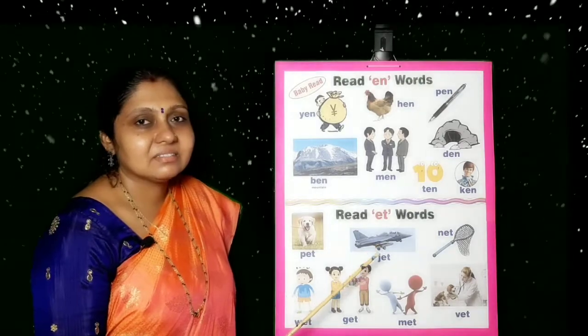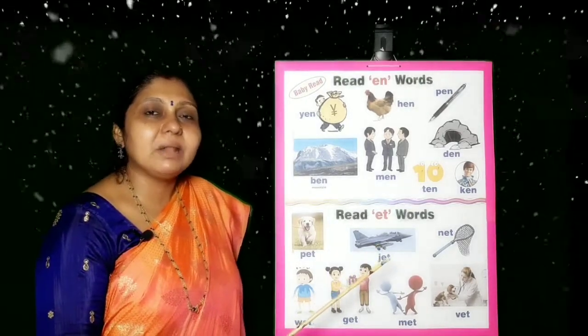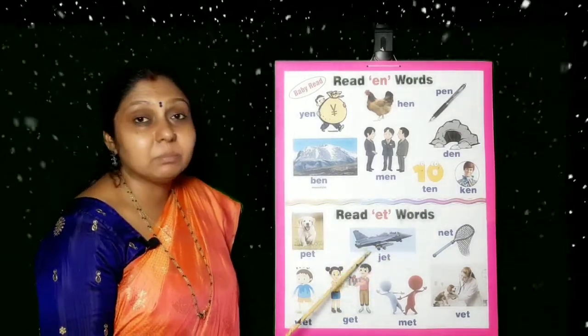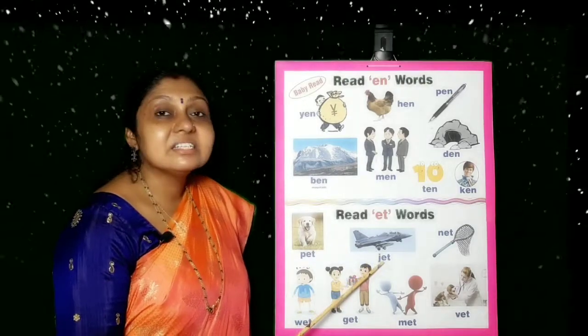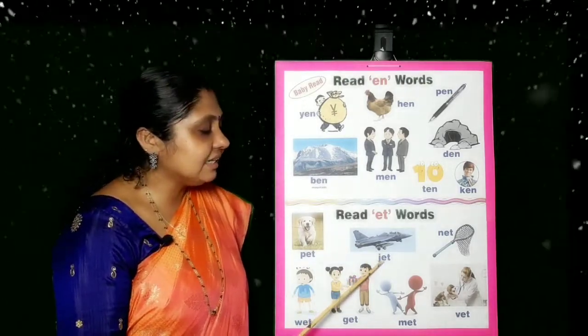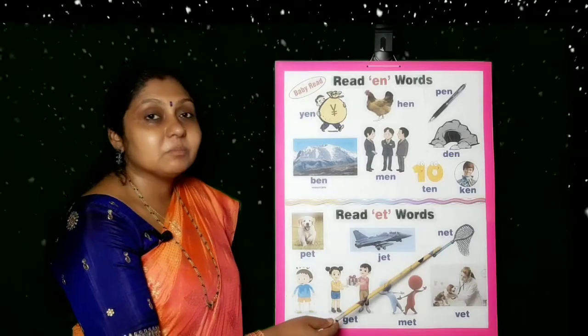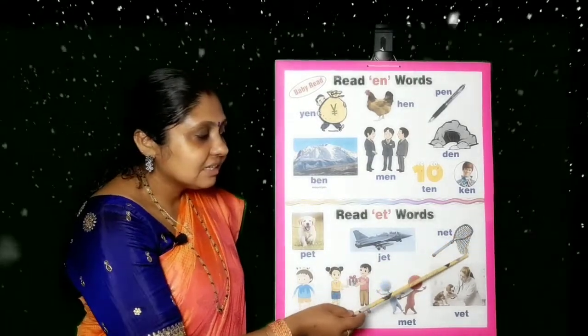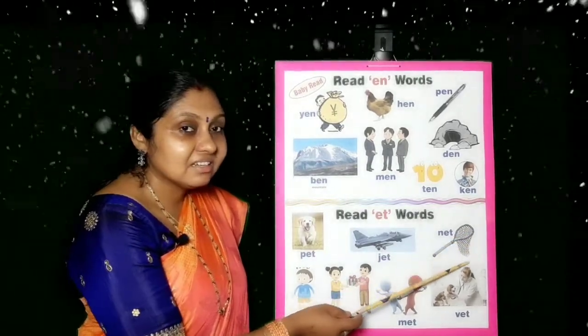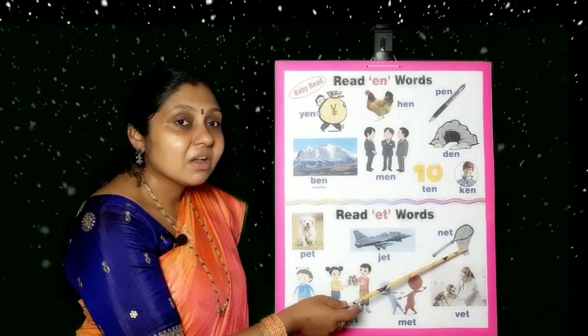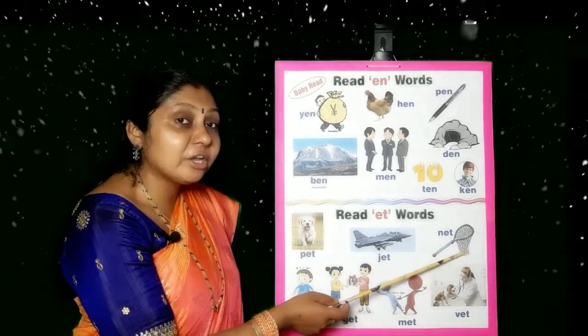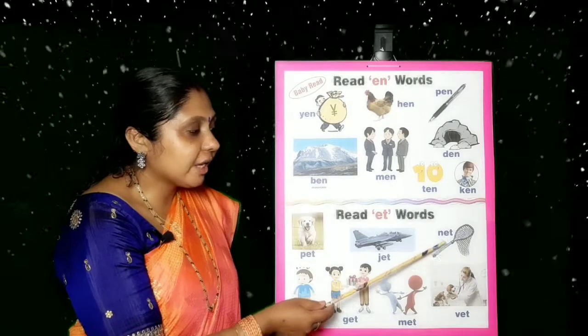Jet. So you have different types of planes, isn't it? So this is one type, a jet plane. Next, this you use for fishing purposes, or you might have seen it at home if you have an aquarium.